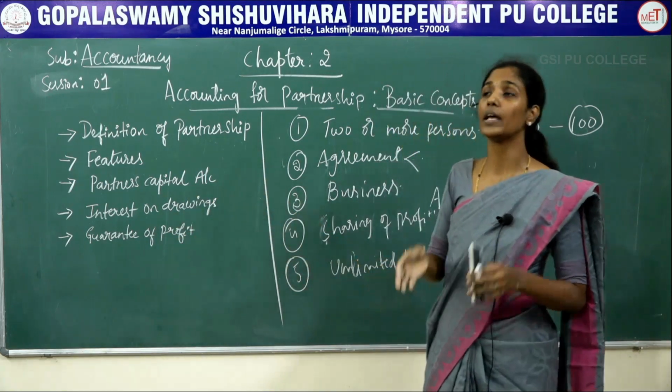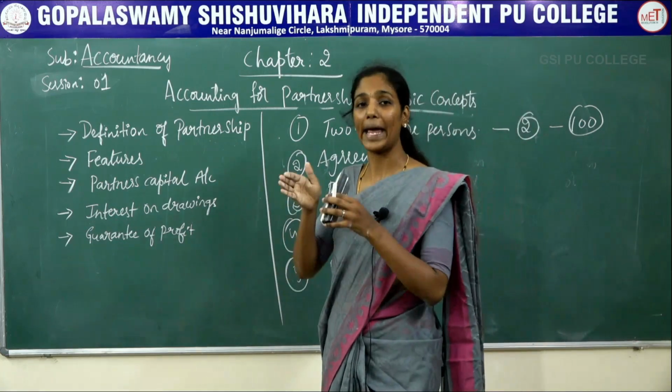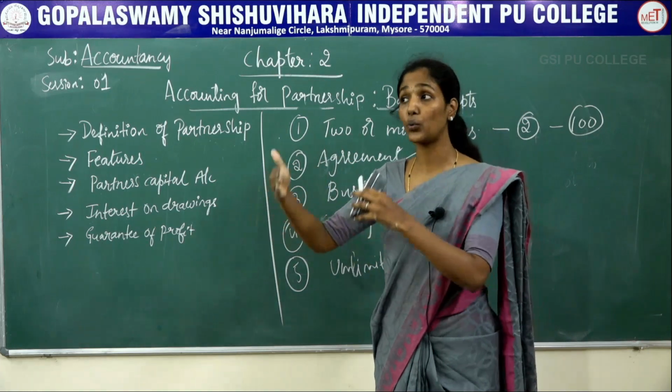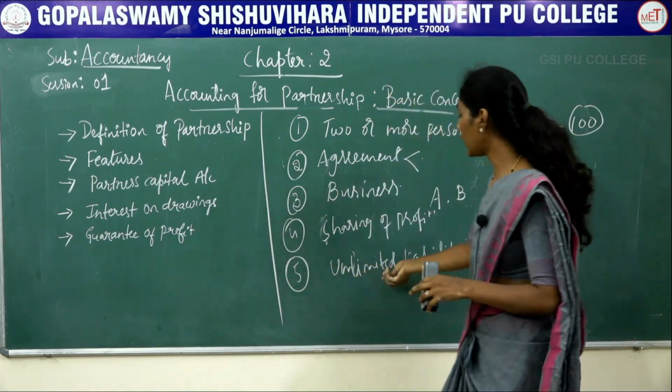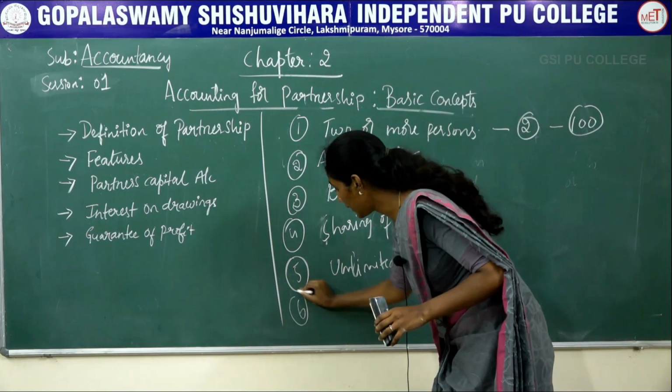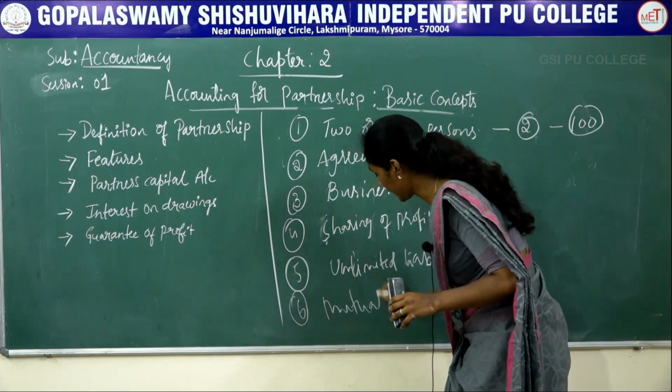For this reason, each and every partner is liable to sell their personal property to repay the debts. So this is called unlimited liability. And the next is mutual agency.